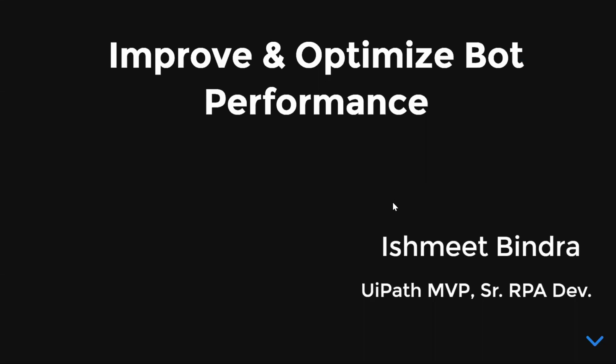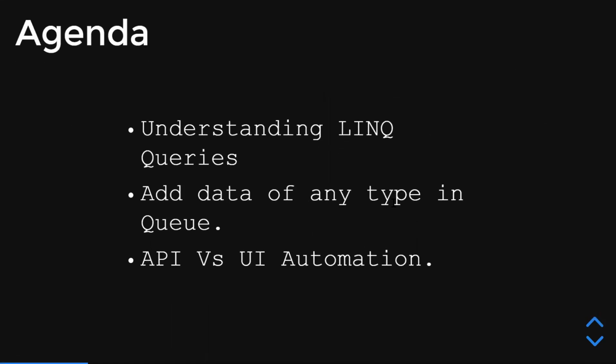So let's talk about the agenda. Today we are going to discuss why LINQ queries are important, where they should be used, and how to develop a LINQ query. Then we will talk about how to add data of any data type into a queue, because all of us know that by default we can only add data of basic data types such as string, integer, and double into the queue. Finally, we will see a demo of API automation, the difference between API and UI automation, and which one is better.